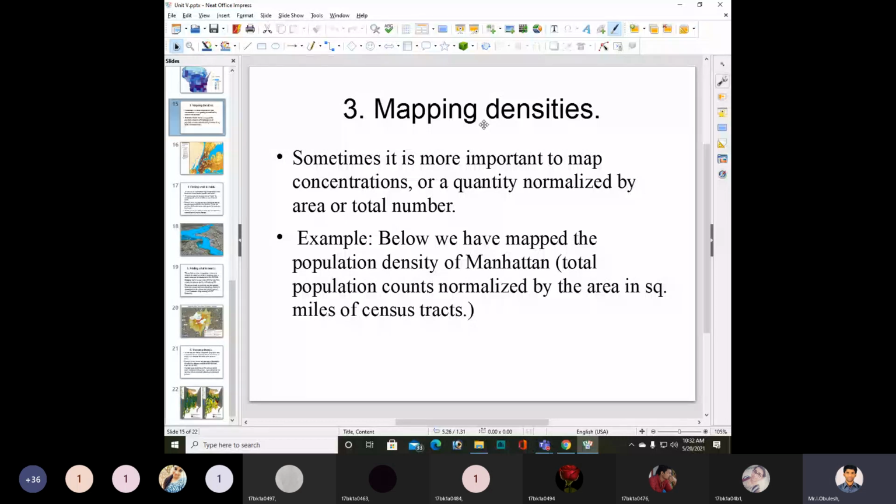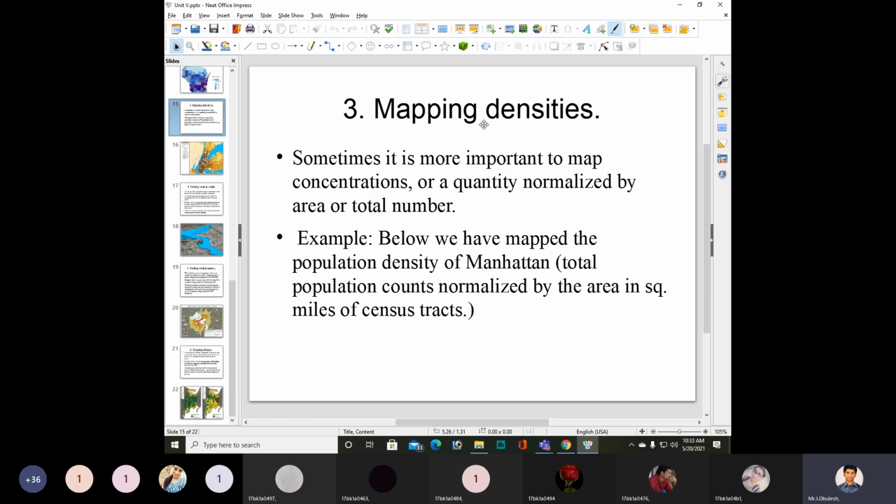For example, below we have mapped the population density. In the below slide we have mapped the population density of Manhattan.